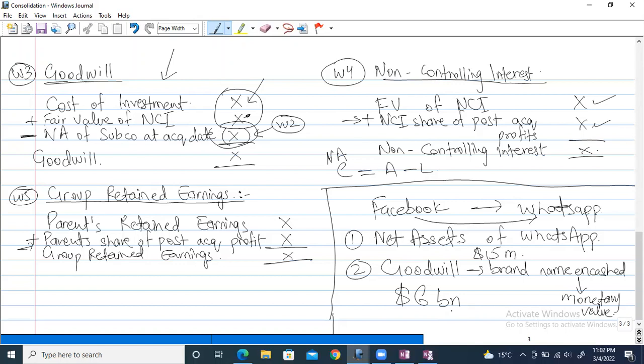Now what will Facebook do? It cannot pay $15 million to acquire WhatsApp. In that case, it will just get hold of the assets of WhatsApp, not actual control, right? So for having actual control, Facebook will have to pay 6 billion plus $15 million. Okay, so again, I'm repeating, goodwill is the brand name which is basically told in monetary value.